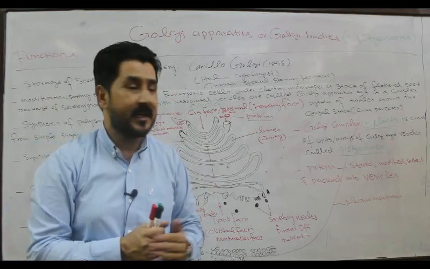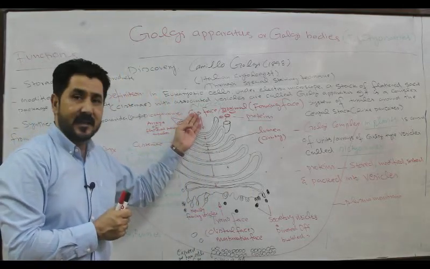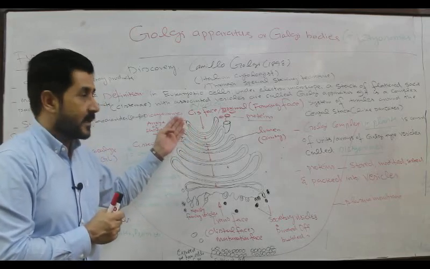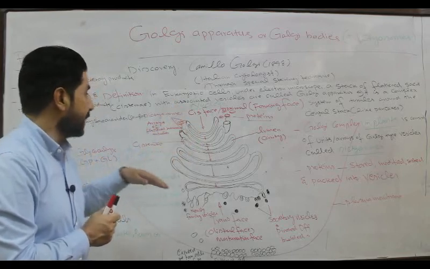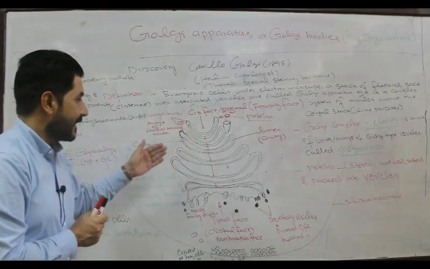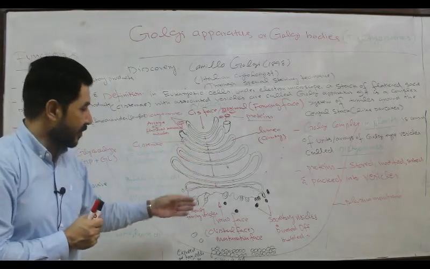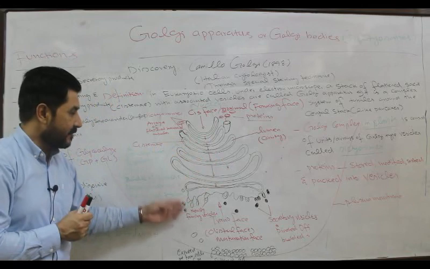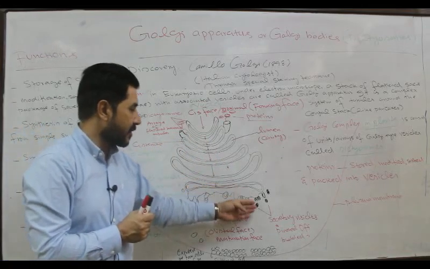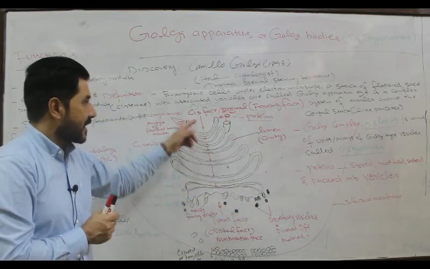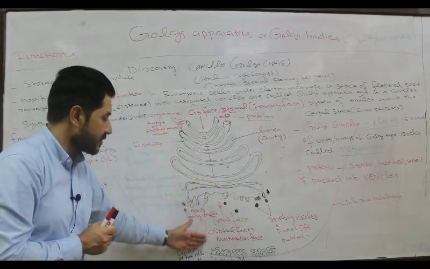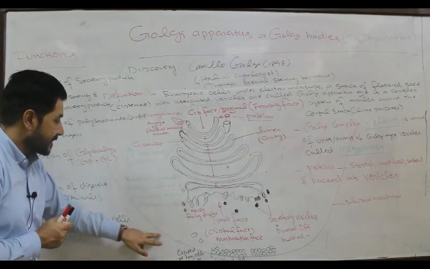The raw material comes to the factory, where it will be converted or modified, sorted and then packed into finished products in the form of secretory vesicles, which will be pinched off from the trans phase. This is the cis phase, which is toward the nucleus, and the other is the trans phase, which is toward the plasma membrane. This is the plasma membrane.